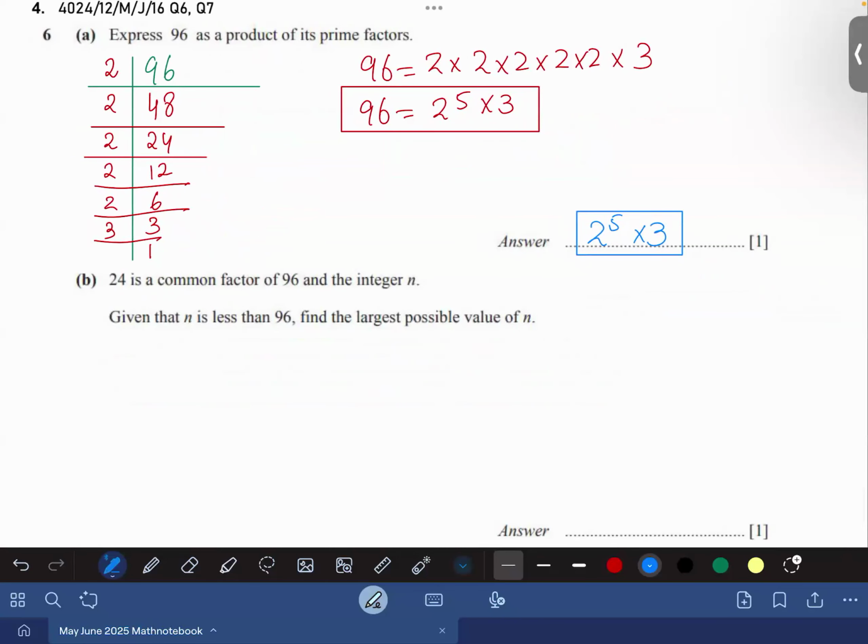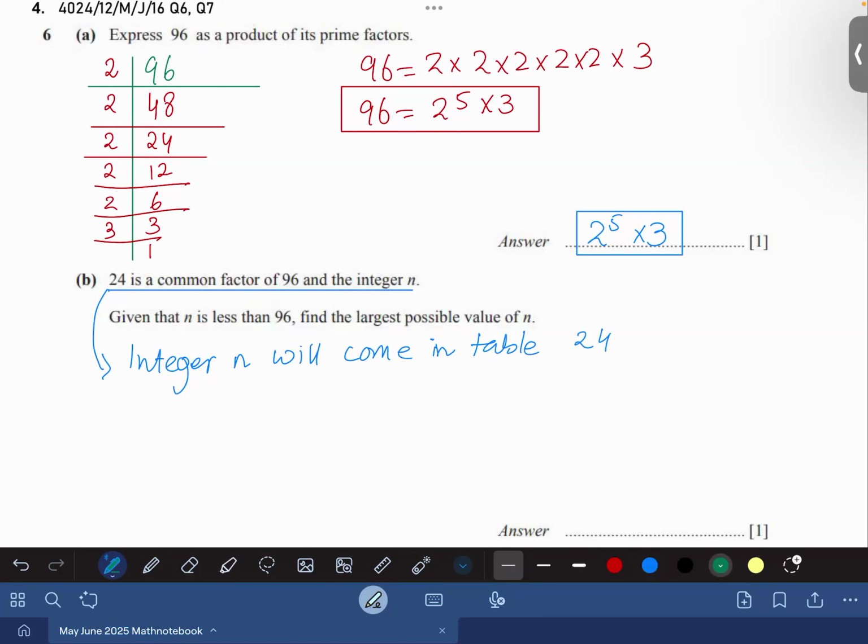Now they say that 24 is a common factor of 96 and the integer n, given that n is less than 96. So we can conclude one thing. If 24 is a common factor of 96 and integer n, it means that integer n will come in table 24. Do you agree with me or not, Ayla?